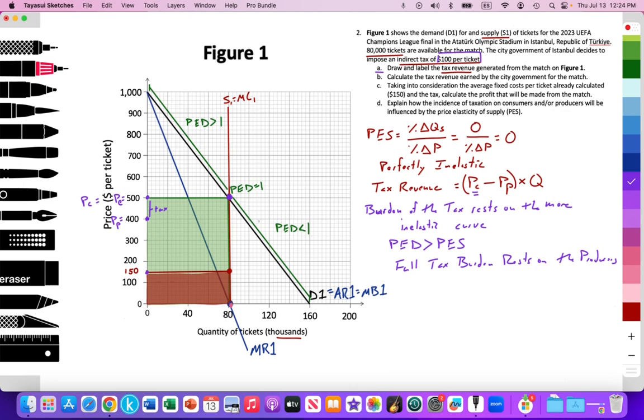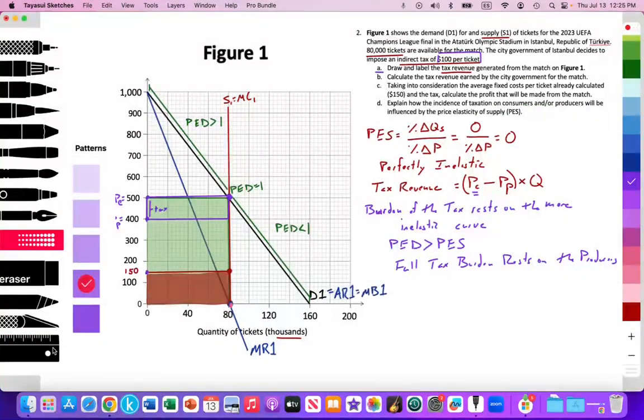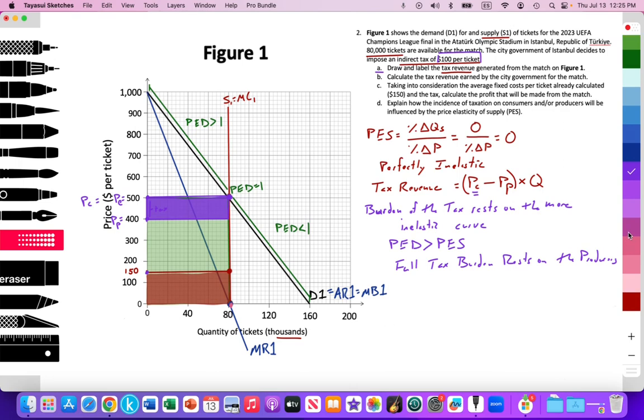So graphically, visually, since it's asking us to draw and label the tax revenue, it's going to be this. So we have the equilibrium price of $500 minus the tax of $100 being $400. $500 is the price paid by the consumer, $400 being the price received by the producer. And this area here that we'll shade in is going to be the tax revenue. That's going to be fully paid by the producer. Okay, right there. And I'm going to go ahead and label that for this question. I'll call this the tax revenue.